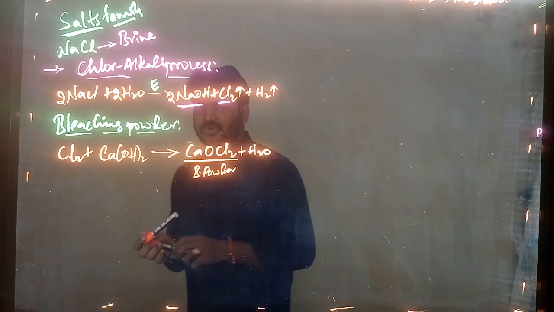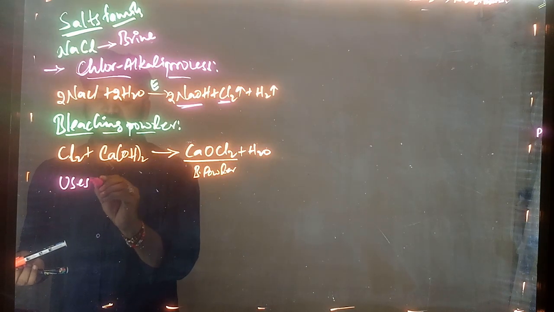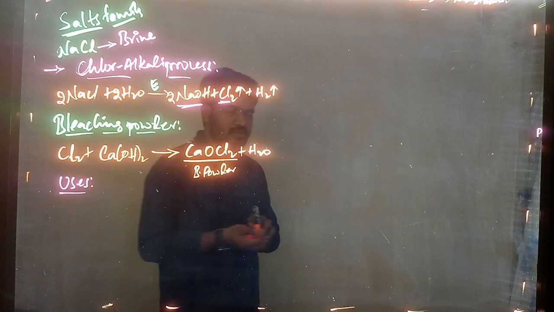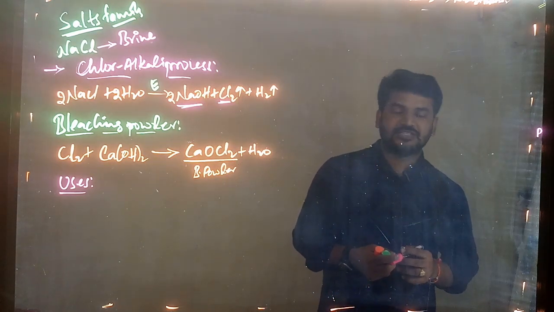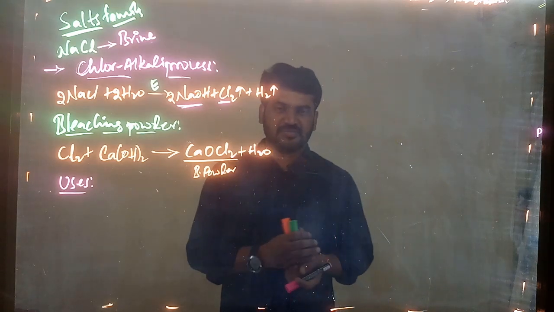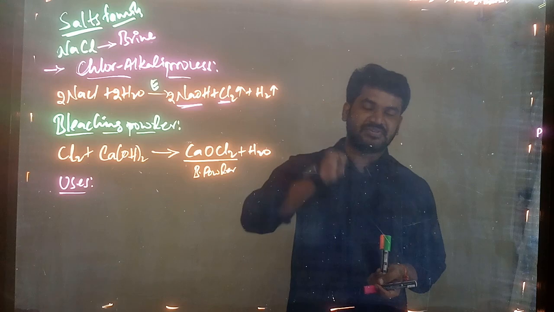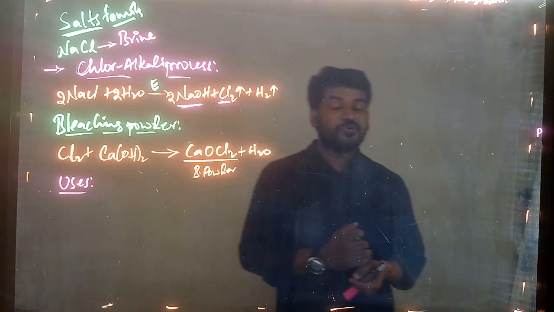So now we need to learn about the uses of the bleaching powder. What are the uses for the bleaching powder? As we know, bleaching powder is a disinfectant. Disinfectant means which can kill the microorganisms. So we are using bleaching powder in the purification of the water.